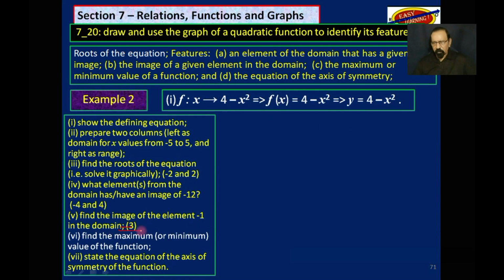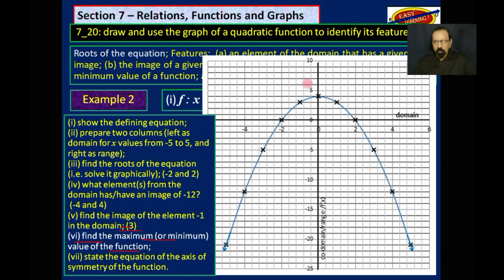Find the maximum or minimum value of the function, which is really the highest point here on the y-axis, which gives us 4.